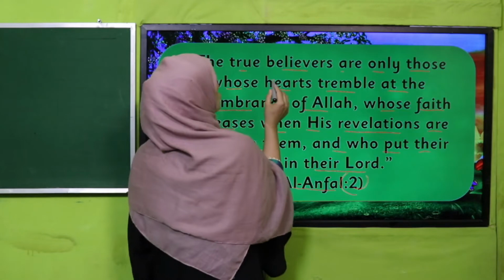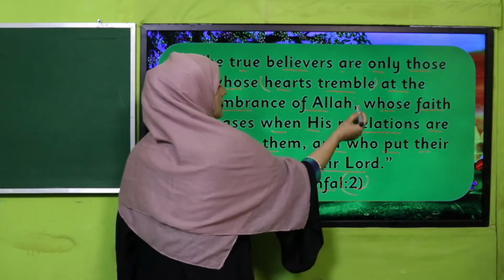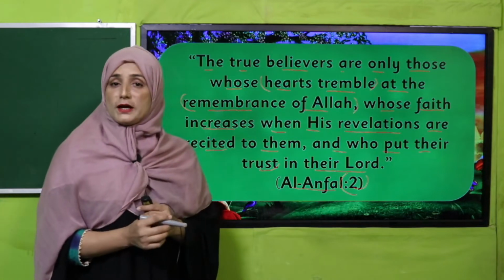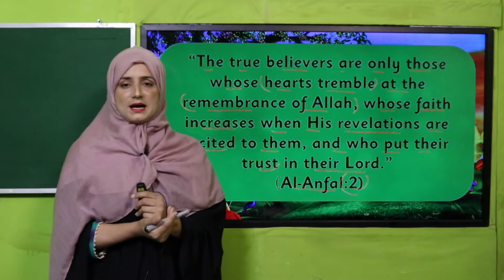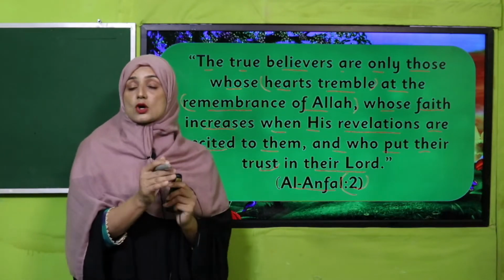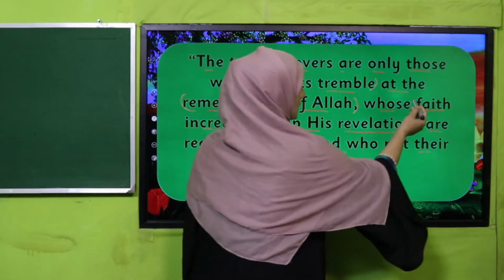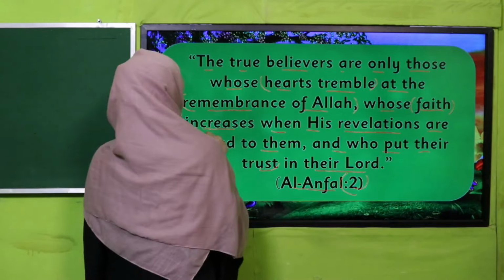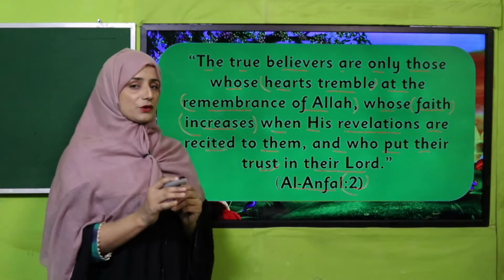Number one is those whose hearts tremble at the remembrance of Allah. When we are remembering Allah, when we are praising Almighty Allah, our hearts tremble. This is the significance of those people who are true. Next, their faith increases.